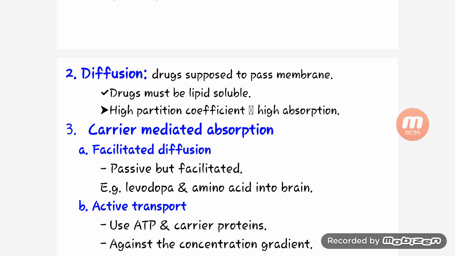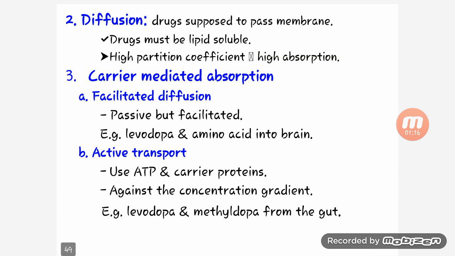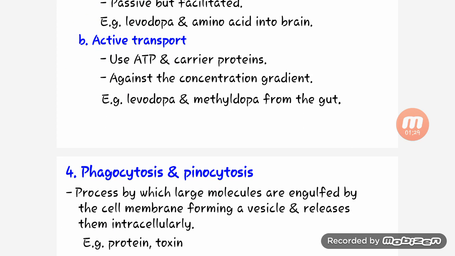Second is diffusion. The drug is supposed to pass through the membrane, so the drug must be lipid soluble. A high partition coefficient means high absorption. Third is carrier mediated absorption. It is also divided into two parts: facilitated diffusion, which is passive but facilitated, like amino acids into the brain, and active transport, which uses ATP and carrier protein, like methyldopa from the gut.